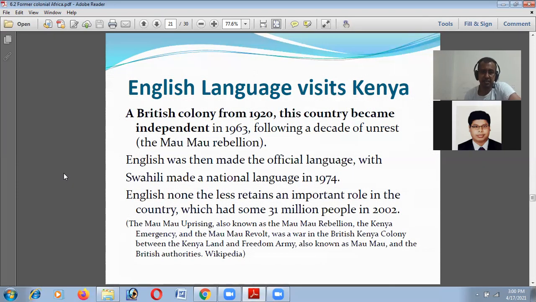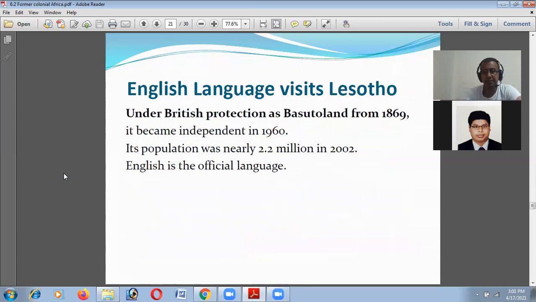The Mau Mau uprising, also known as the Mau Mau rebellion or the Kenya Emergency, was a war in the British Kenya colony between the Kenya Land and Freedom Army, known as the Mau Mau, and the British authorities. That was the history of Kenya. And another, Lesotho, its population is 2.2 million in 2002, and English is the official language.